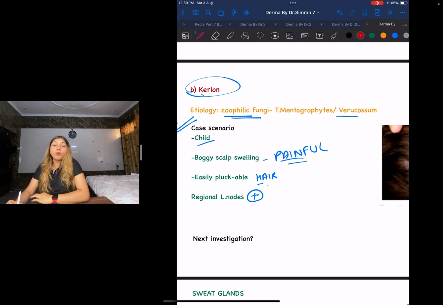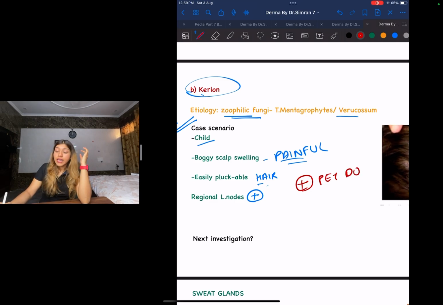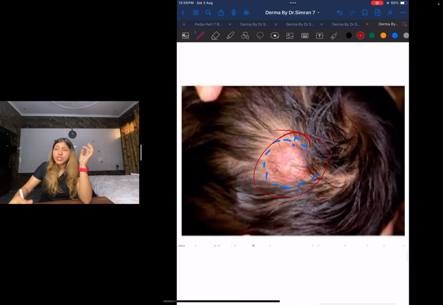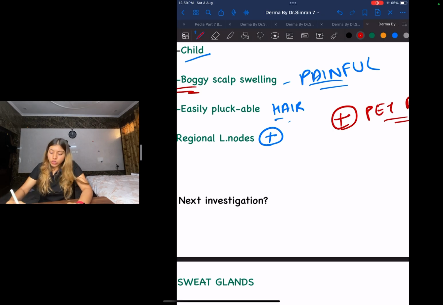One more very important point that they will give you in your question: they will say there's a 10-year-old boy who has a pet dog, who has come in with painful boggy lesions since the past 3 months, and the patient has easily pluckable hair. What are you going to mark? Close your eyes and mark kerion. If you see a dog in the question, and you see easily pluckable hair, this word boggy scalp swelling, and they give you this reddish, fleshy image, mark kerion and come. What investigation will I do? This is a fungus, so obviously I'll go for a KOH mount.